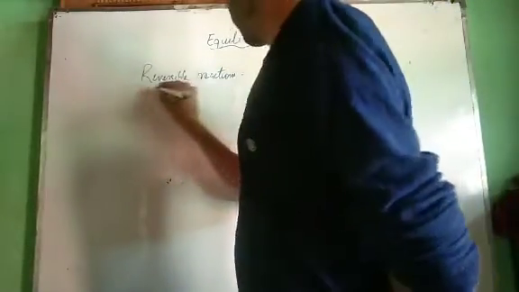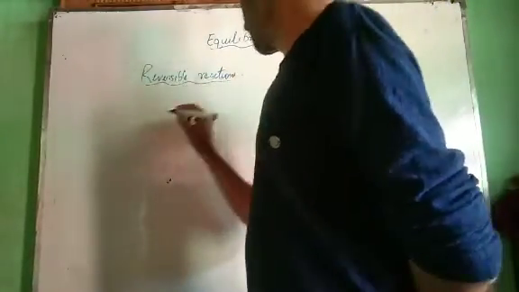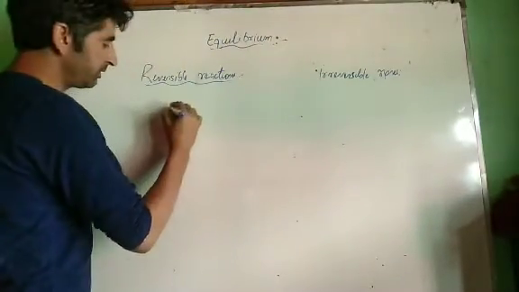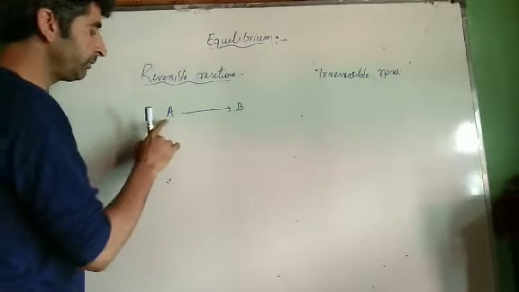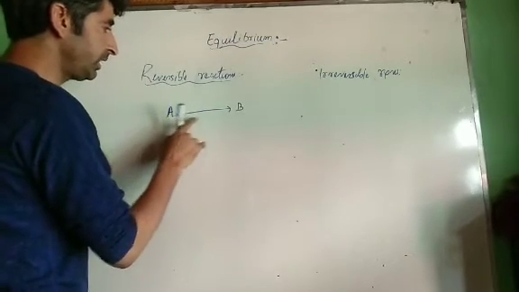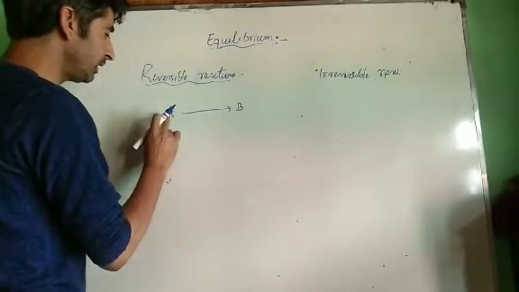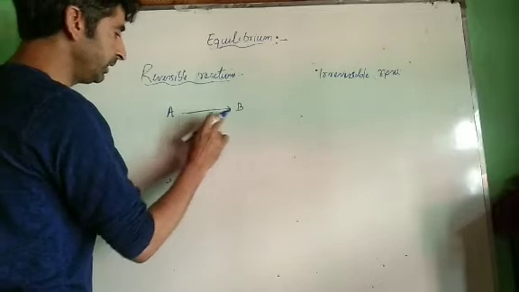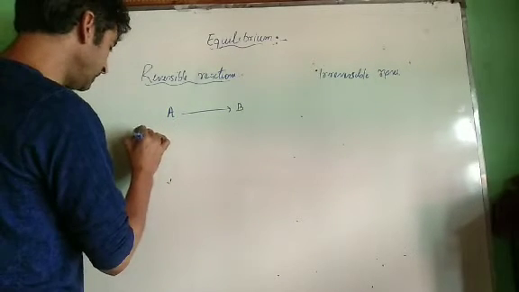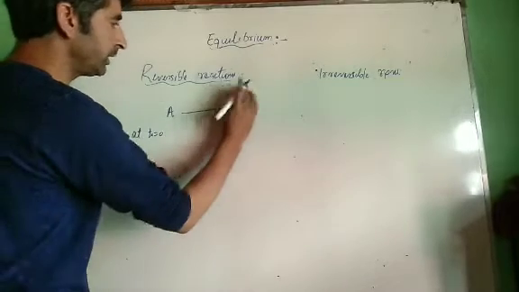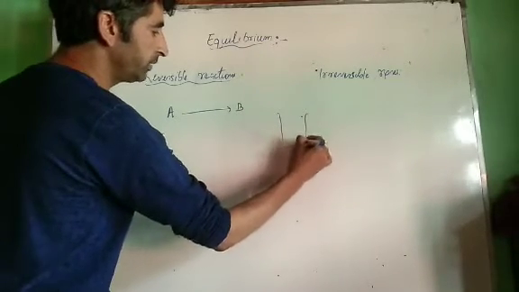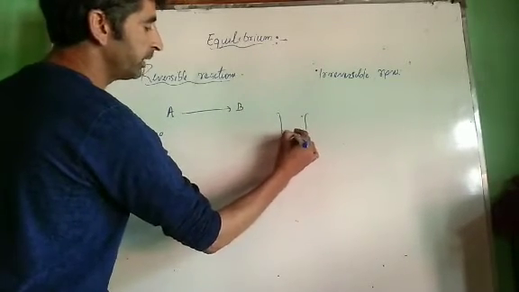Now see, what are reversible processes? For example, let us consider a process A gives product B. In this reaction, first A is converted into B, a certain amount of A is converted into B. At time t equal to 0, there will be only A; we have a beaker with only A type of molecules.